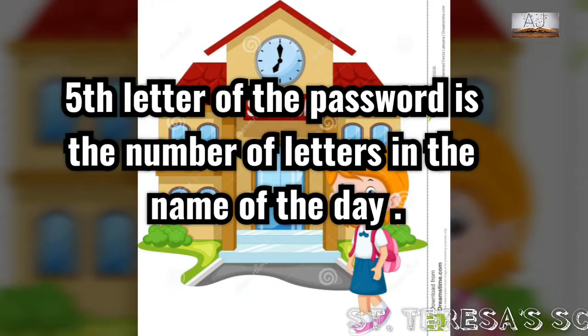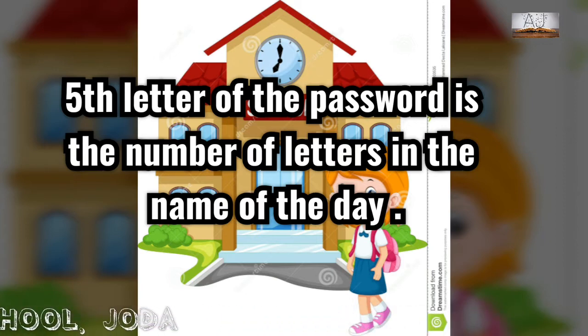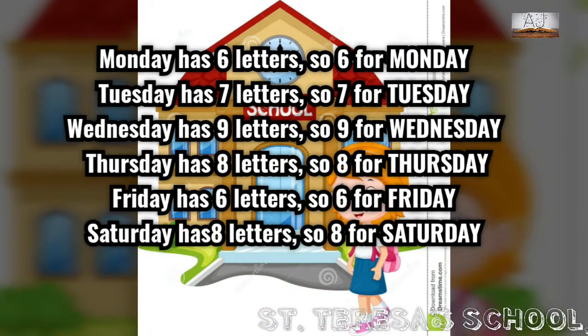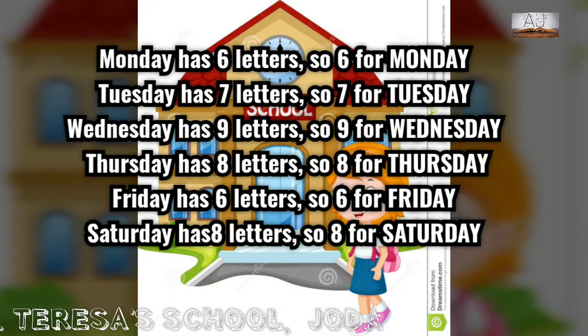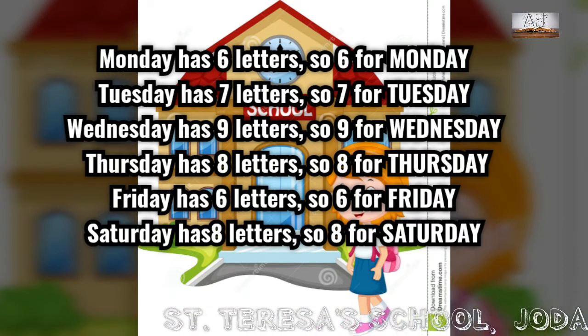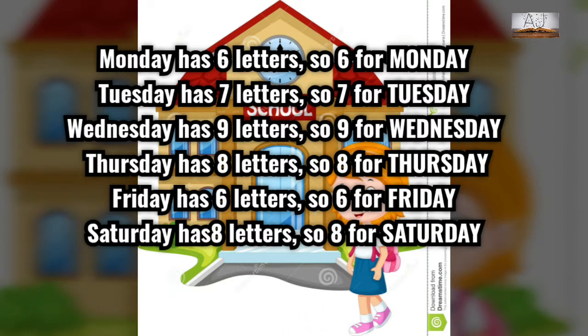The fifth letter of the password is the number of letters in the name of the day. Like Monday has 6 letters, so 6 for Monday. Tuesday has 7 letters, so 7 for Tuesday. Wednesday has 9 letters, so 9 for Wednesday. 8 for Thursday, 6 for Friday, and again 8 for Saturday.